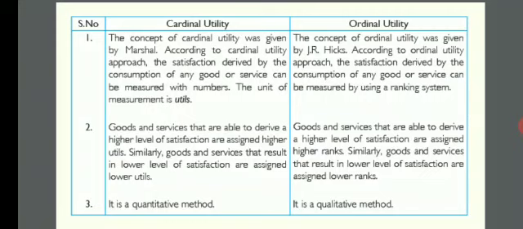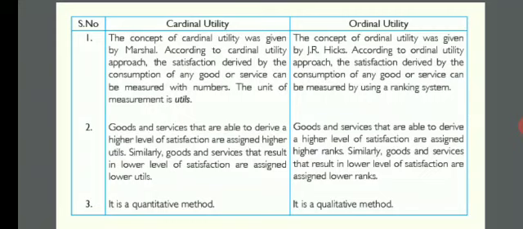I hope you understood the meaning of cardinal utility and ordinal utility, and how they are going to be useful, which we will study in the next concept.